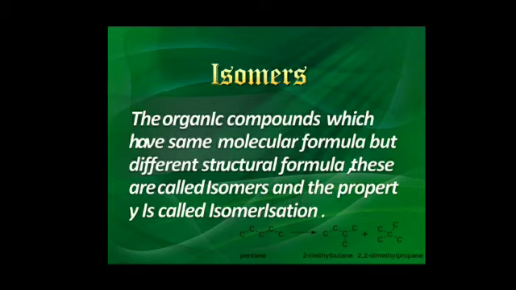And now if you keep 3 carbon in the straight chain and assemble 2 carbon up and down on the second carbon atom, then it becomes 2,2-dimethylpropane. So you can see the chemical formula is the same but the structure is different. So these are known as isomers.